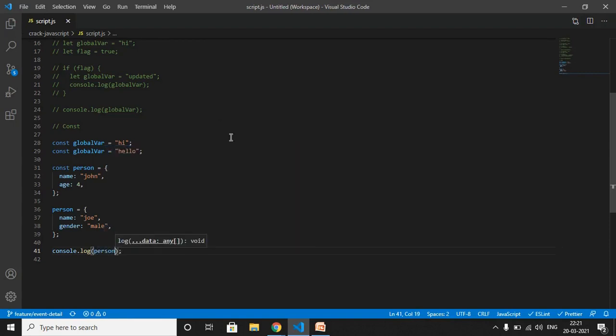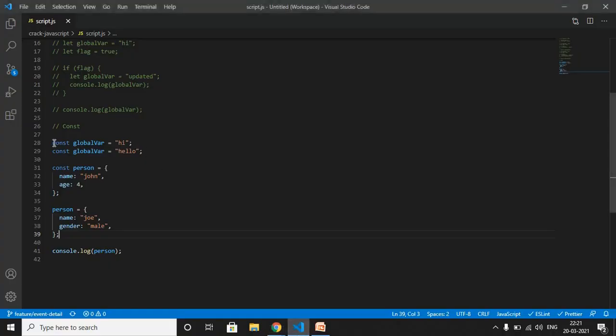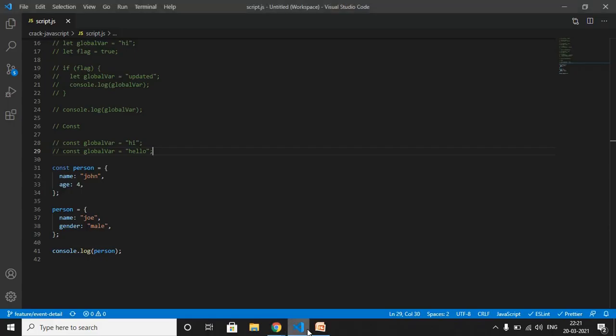Can you guess what will be the output of this object? Okay, I think it's not saved. Let me comment this out for now. Okay, see, we are getting that error, assignment to constant variable. So as I said, we cannot directly update the const object, but we can mutate an object declared with const.